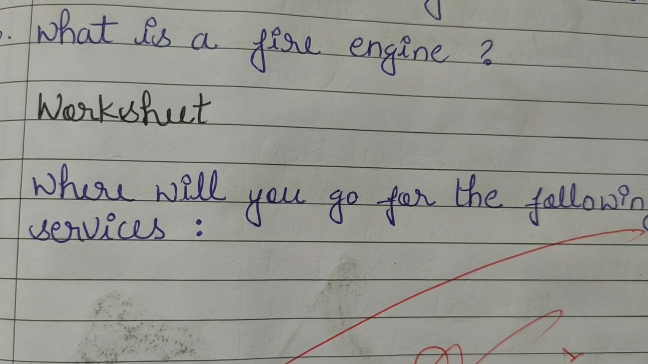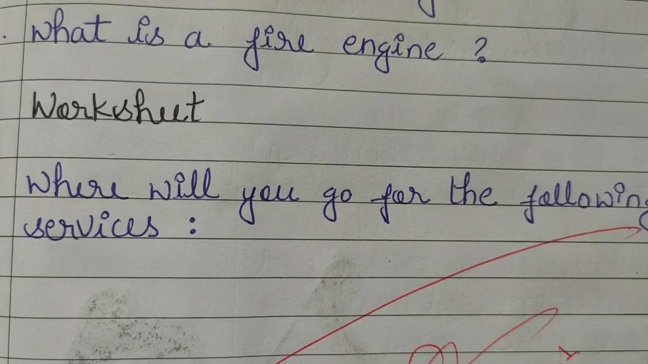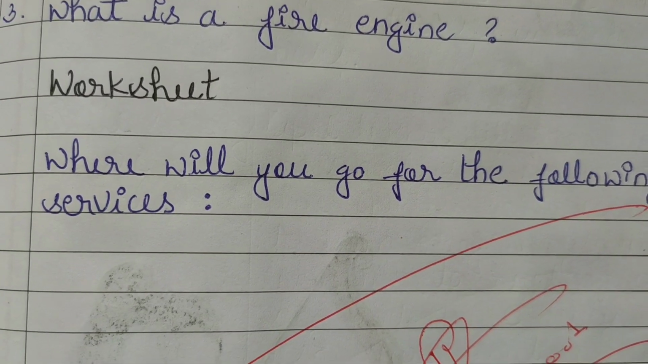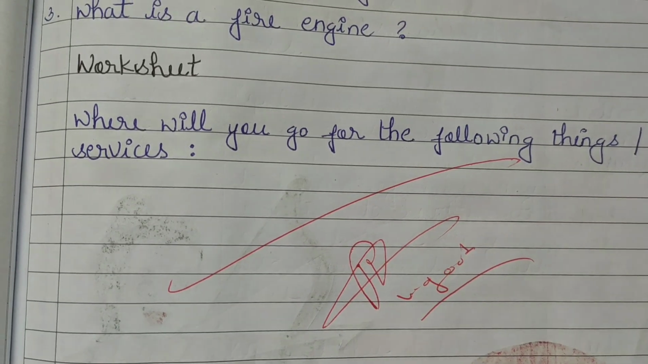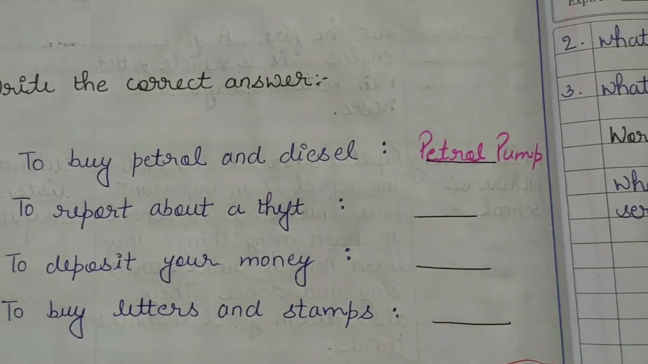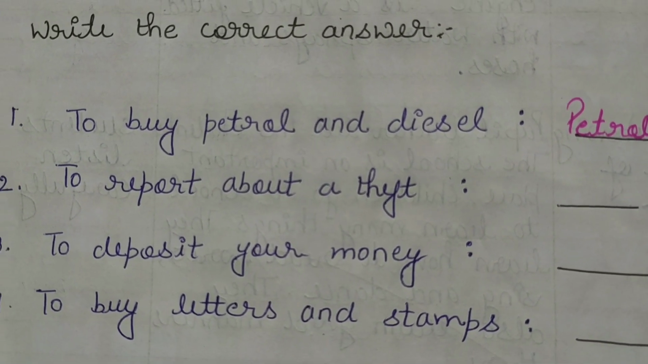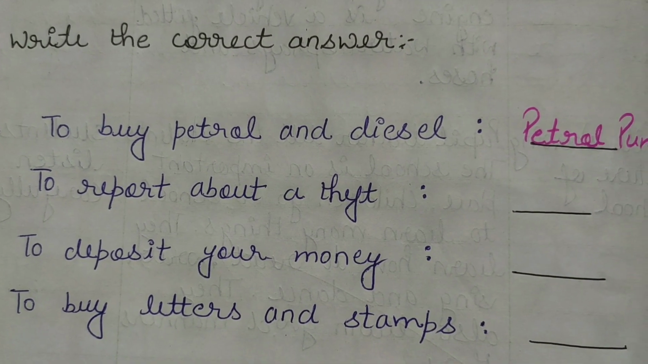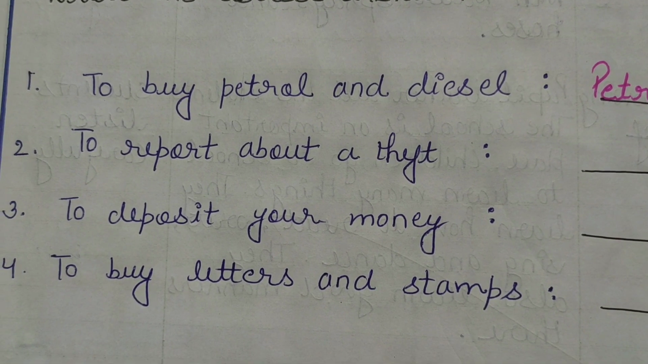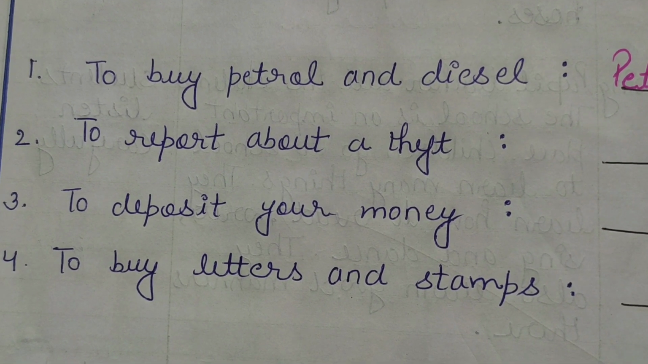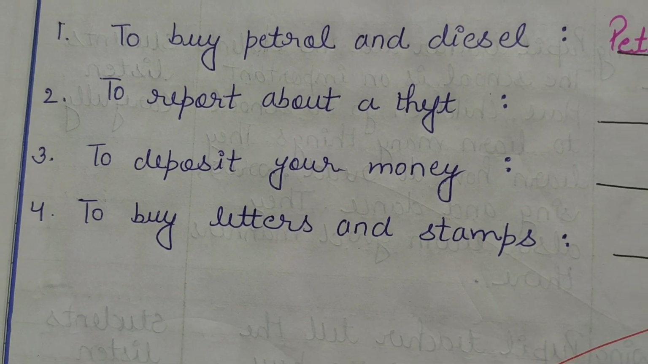Then comes the worksheet. You will give homework to students in this so that students can show whether they understood what you taught. Where will you go for the following things or services? First question is, to buy petrol and diesel, dash, petrol pump; to report about theft, police station; to deposit your money, bank; to buy letters and stamps, dash.